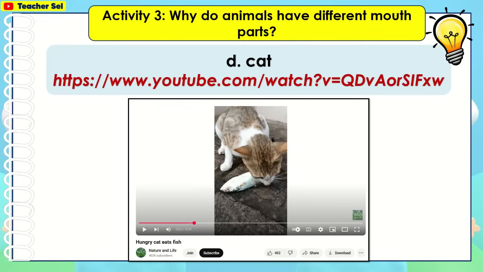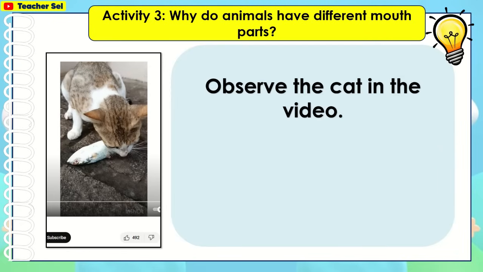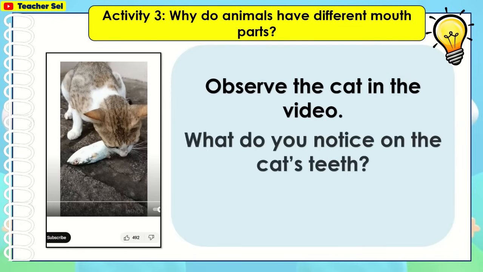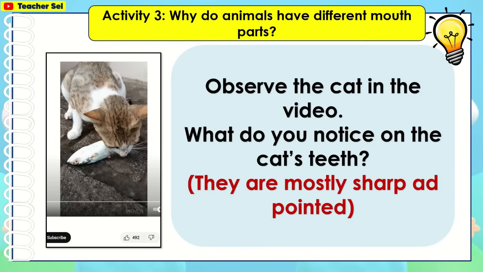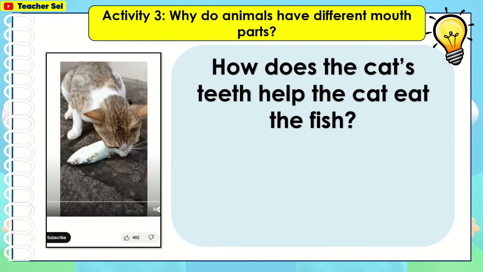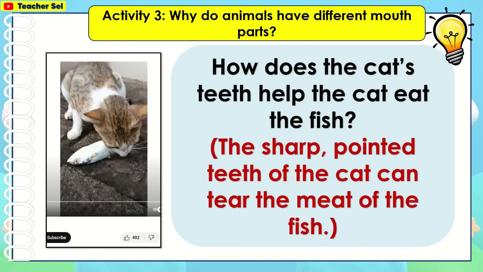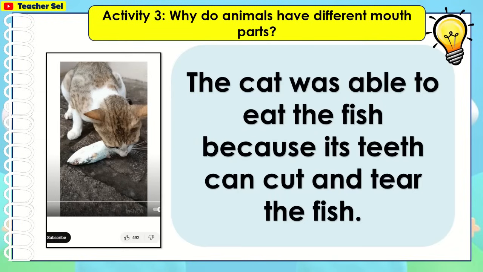Next is cat. Observe the cat in the video. What do you notice on the cat's teeth? They are mostly sharp and pointed. How do the cat's teeth help the cat eat the fish? The sharp pointed teeth of the cat can tear the meat of the fish. The cat was able to eat the fish because its teeth can cut and tear the fish.